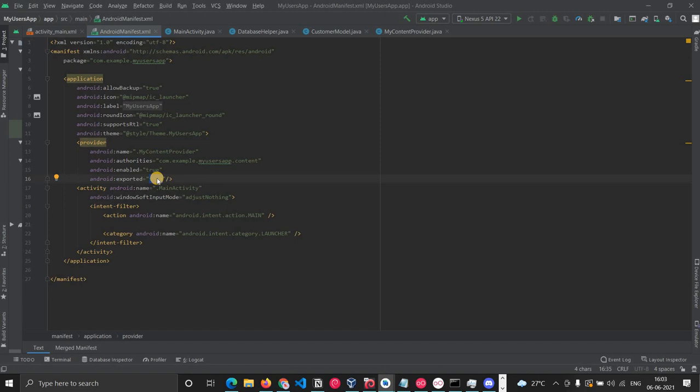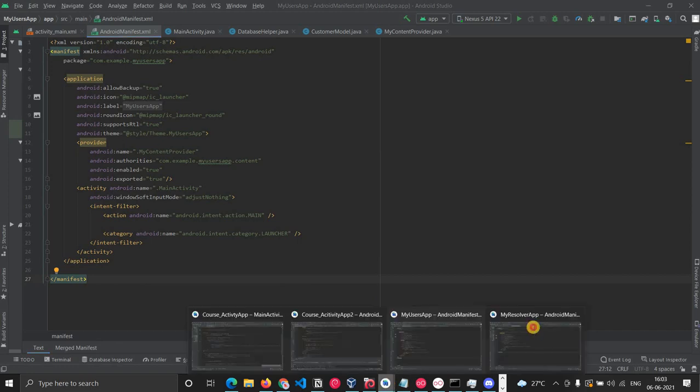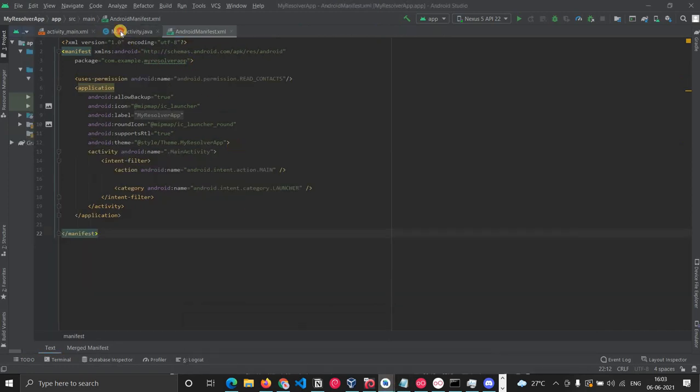So if you are working on a sensitive application, where there are users or related things, and if by mistake they have kept this attribute as true, then yes, you can exploit that particular provider. So yes, here it is true. That means the other application can call the users from this application. So now if you look into my resolver app,